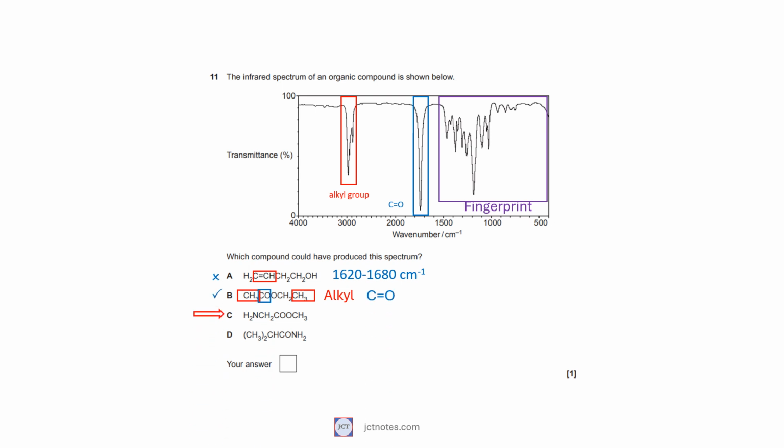We carry on with option C. We can see an amine group, that will give a peak between 3300 and 3500 reciprocal centimeters, but it is not in the spectrum. C can be discarded. Option D also has an amine group, as in option C. For the same reason, this option is discarded. At the end, we are left with option B as the correct answer.